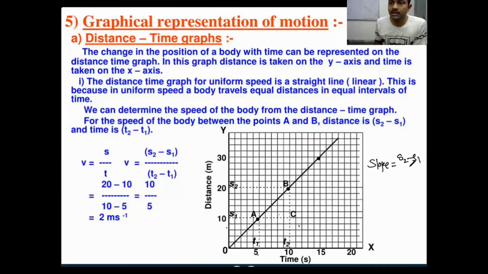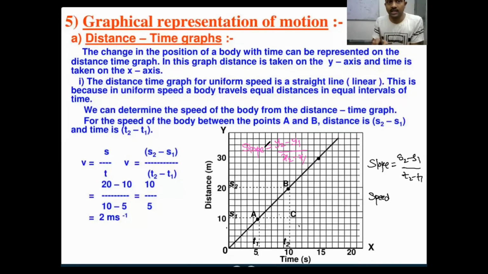that is change in the distance by change in time. So distance by time, what will you get here? Speed, right? Slope means, what does slope indicate, right? What is the definition of the slope? Slope equals change in the y-axis with respect to change in the x-axis. With respect to change in the x-axis, what are the changes happening in the y-axis? That will give you the slope, right?